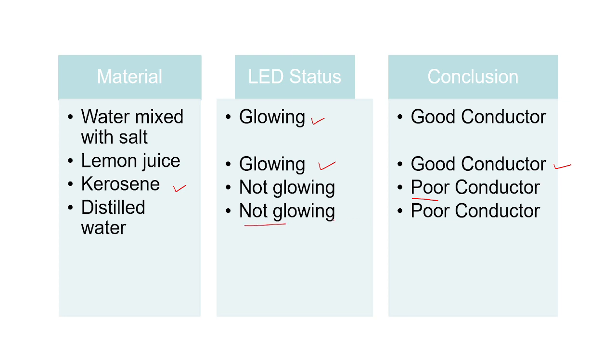So here in the table we can segregate that these two, that is water mixed with salt, or you can say salt solution, and then we have lemon juice, both of them conduct electricity, whereas kerosene and distilled water do not conduct electricity.